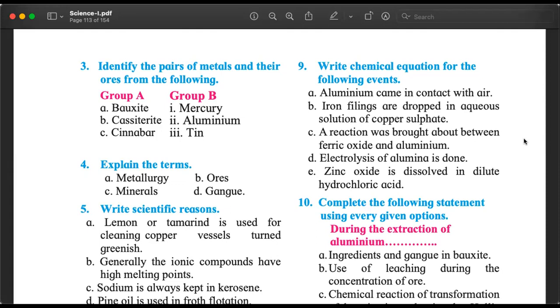9D, electrolysis of alumina is done. We have to write equations. What equations will we write? How many equations will we write for this? Whenever there is electrolysis, we need to write two equations, one for the cathode and one for the anode. And both reactions are given on page number 104 under electrolytic reduction of alumina. Remember this, whenever there is electrolysis, we will write two reactions, one for cathode, one for anode.